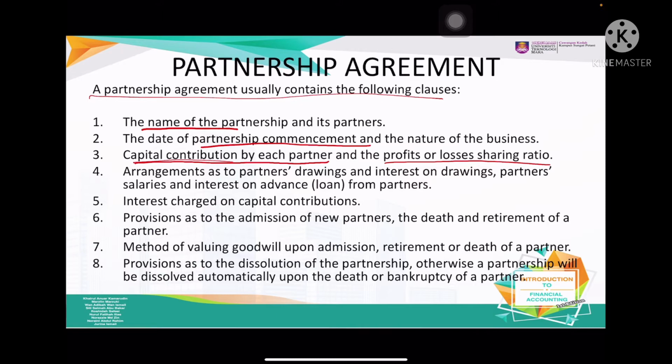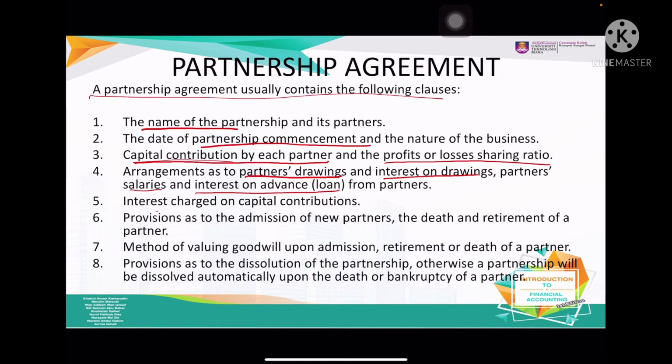Alright, next one is arrangement for the partners' drawing, interest on drawing, and partner salary. So it means that if one of the partners takes drawing, and they would like to charge on the amount taken, the more you take out of the business money, the more you are going to have to pay to the business. And then interest on advance, which means interest on loan, so how many percent you would like to pay back to the partners.